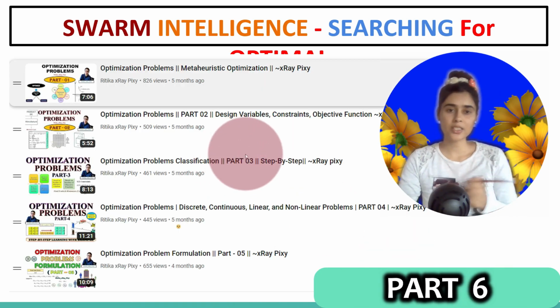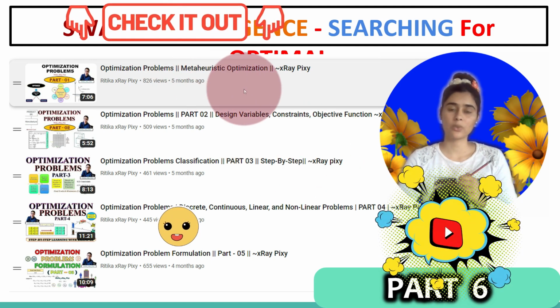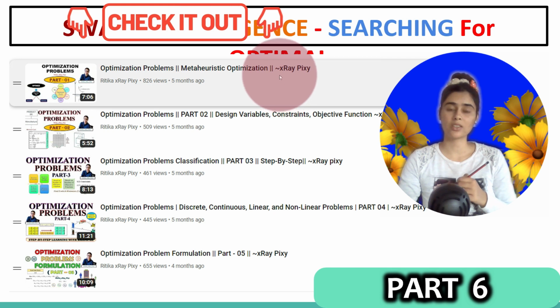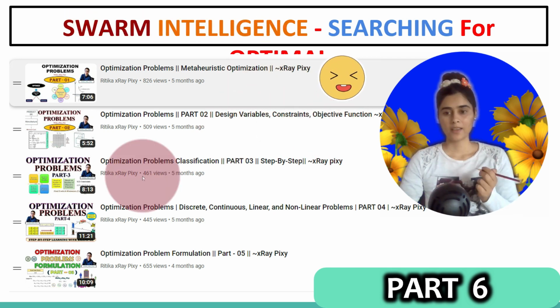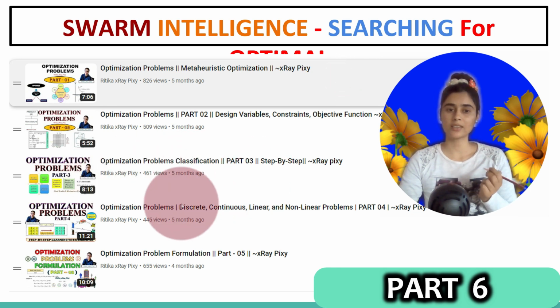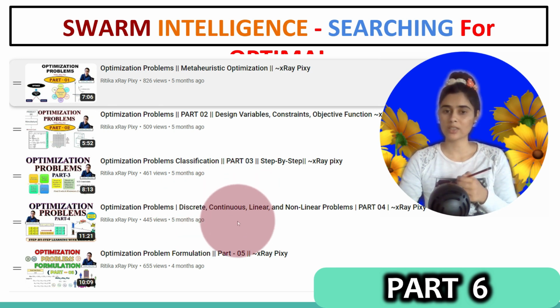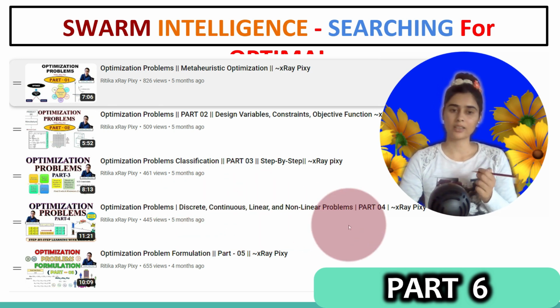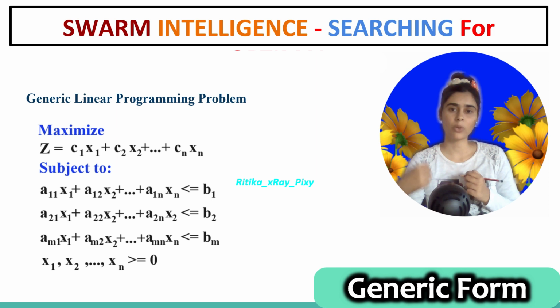So as we already discussed in the previous video about optimization problems, what is meta-heuristic optimization, what are design variables, constraints, and objective function. Then we have optimization problem classifications and different types of optimization problems: discrete, continuous, linear, non-linear, and others. Now, after problem formulation, we will discuss the search for the optimal solution.